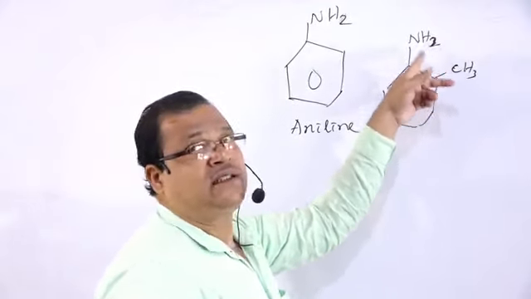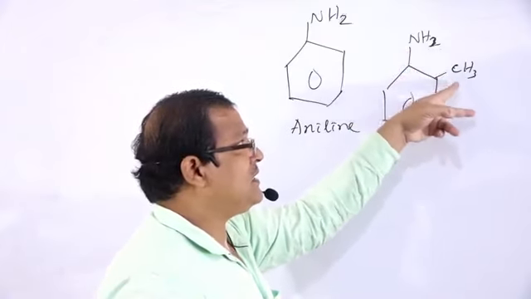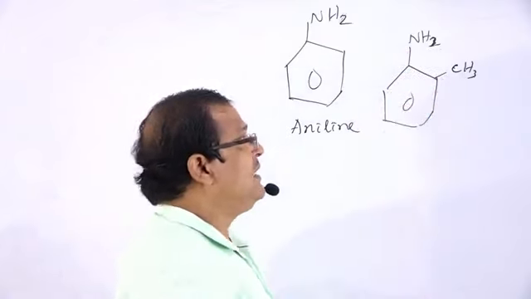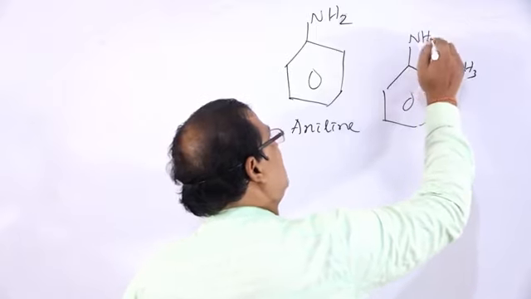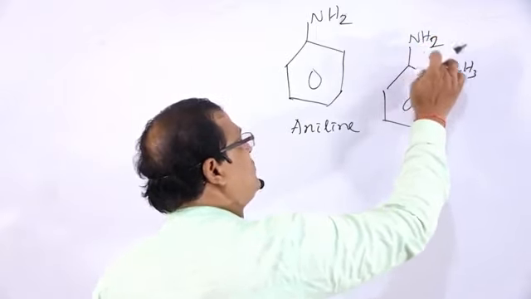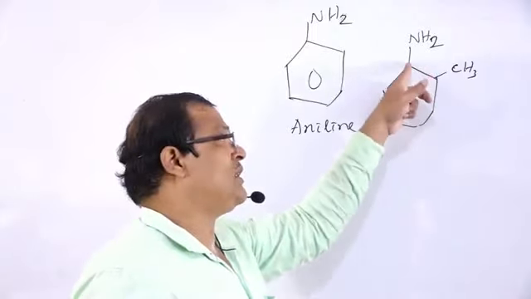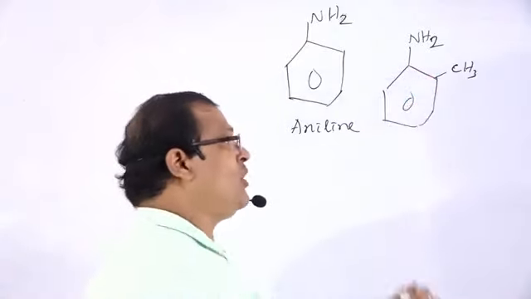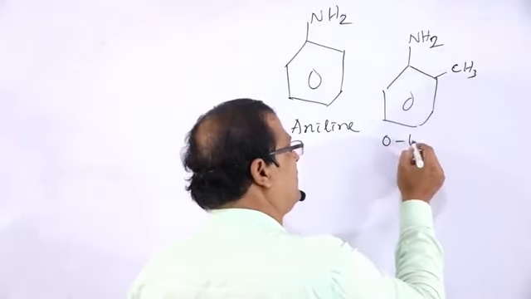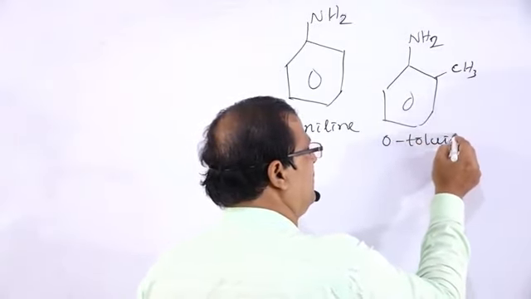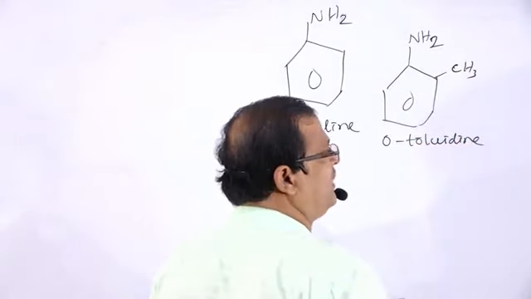If the NH2 and CH3 groups are present at the ortho position, that is the 1,2 position, it is o-toluidine.